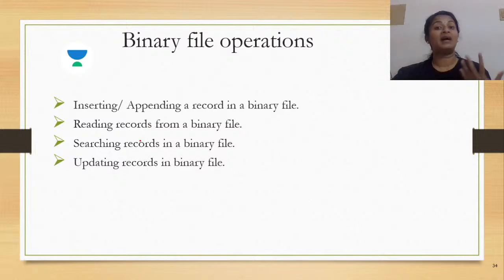Now, if you have a binary file already existing with some contents on it, now you can attempt to do the reading operation, and then suppose you want to search a particular record. Imagine that the binary file is consisting of different student records of a particular school. Okay. So in that case, you are searching for a particular student in the binary file. So such operations can be identified underneath this searching.